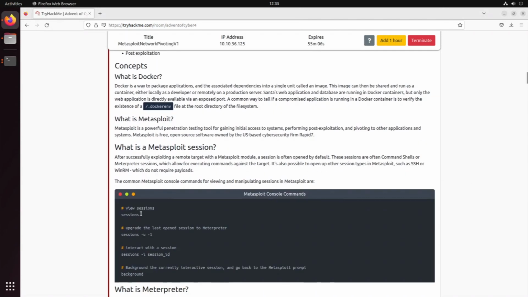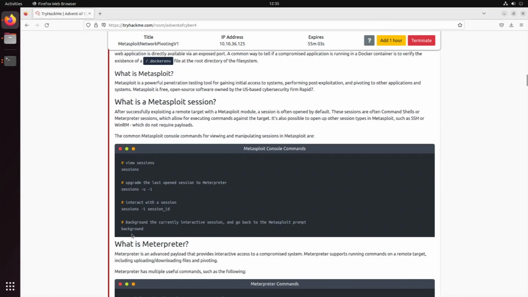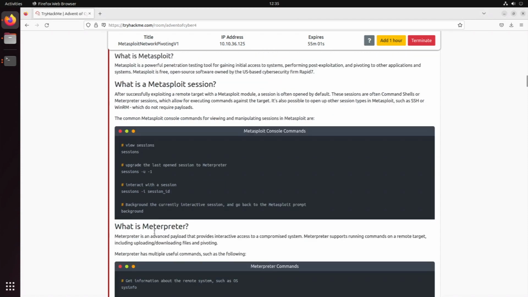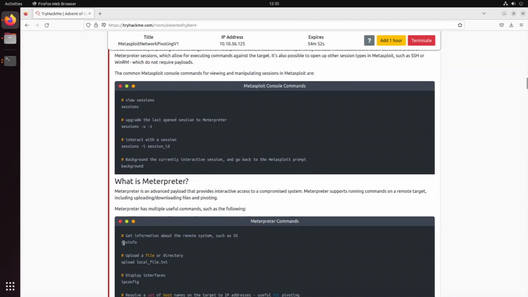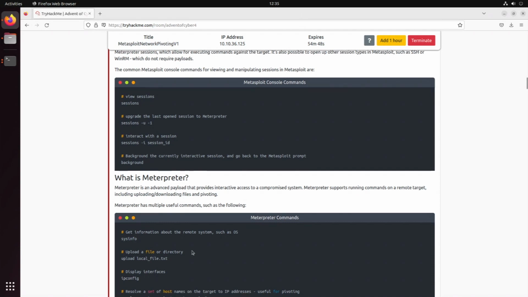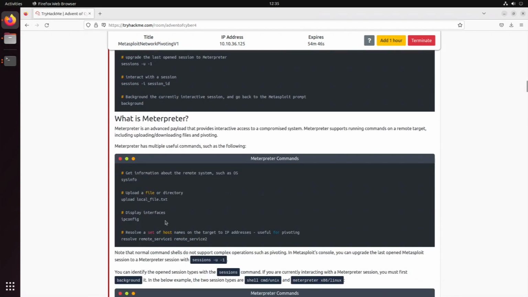We can view sessions, we can upgrade them, we can do stuff in the background. We can use Meterpreter. Meterpreter is also a way to do payloads. We have multiple important commands such as sysinfo to get the information about the remote system. We can upload files, we can display interfaces, and we can resolve host names.